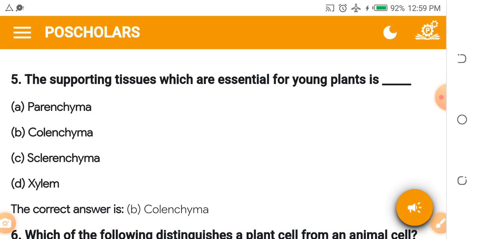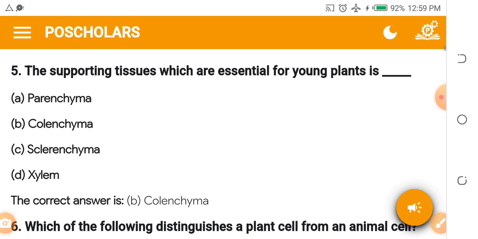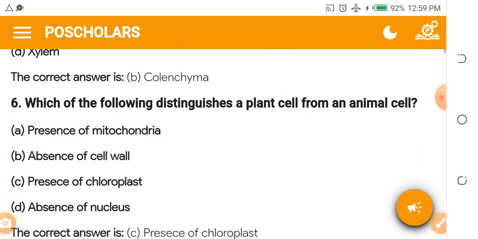The supporting tissue which is essential for young plants is dash. A. Parenchyma. B. Collenchyma. C. Sclerenchyma. D. Xylem. The answer is collenchyma. You can make further research on this.